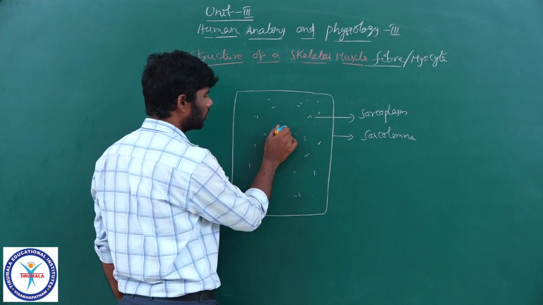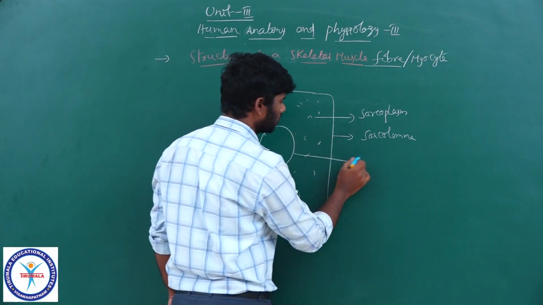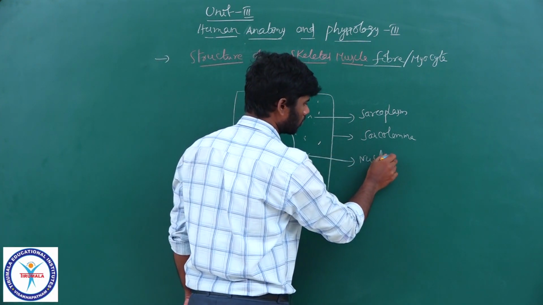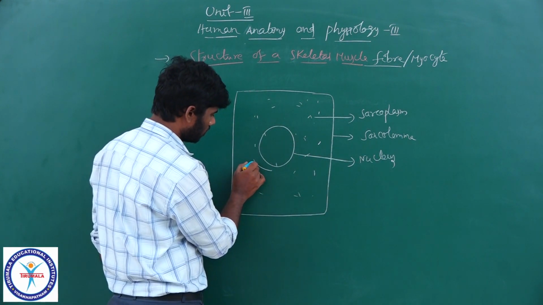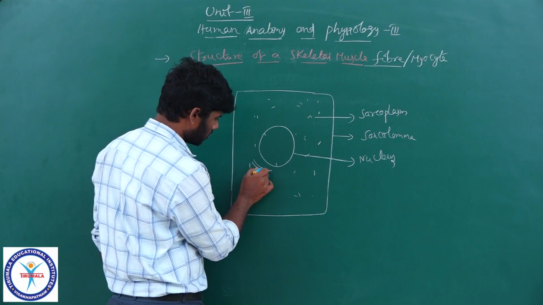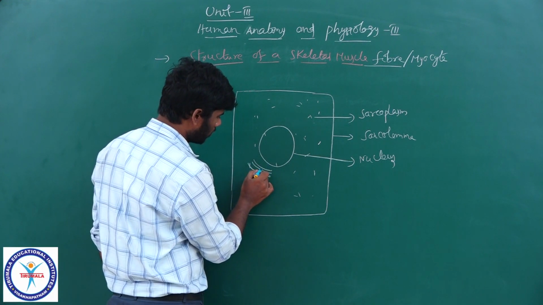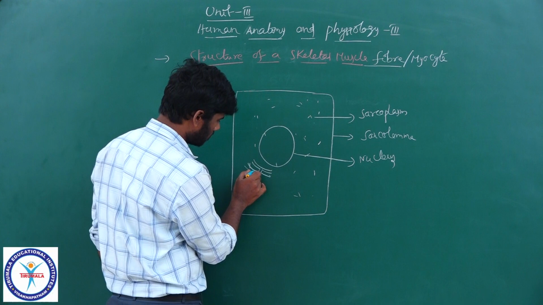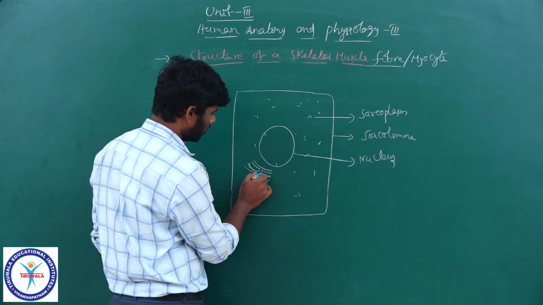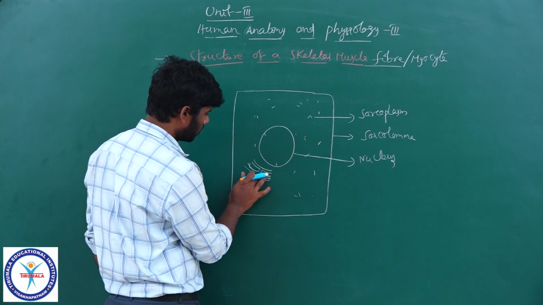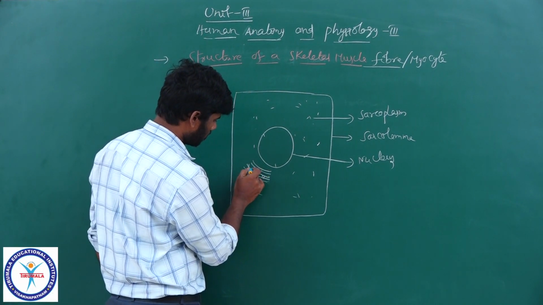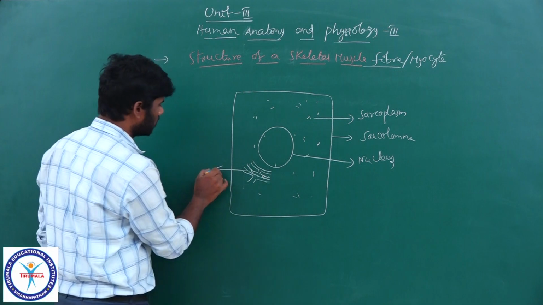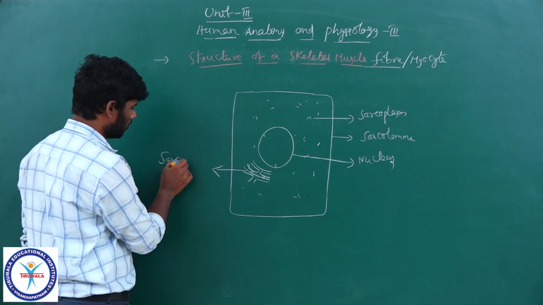Sarcolemma. As it is a eukaryotic cell, the nucleus is present. This is the nucleus. Near the nucleus, there is endoplasmic reticulum. The endoplasmic reticulum is named the sarcoplasmic reticulum.